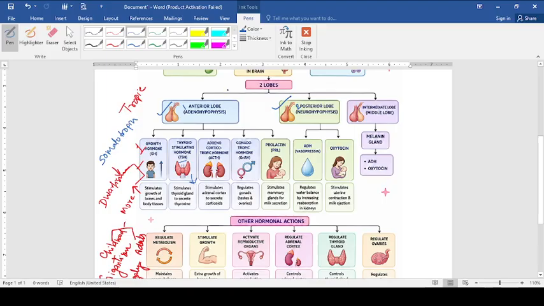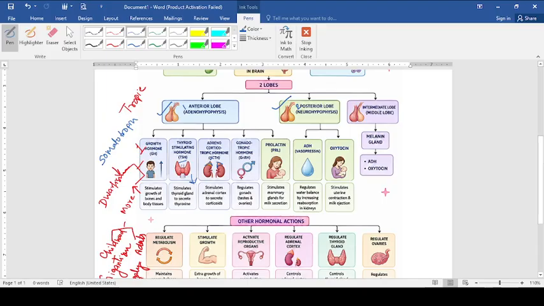Next, we are having ACTH. ACTH full form could be asked from you in the examination. Adrenocorticotropic hormone. Adrenal gland is there, which is located. You can see this small yellowish gland, which is located at the top of the kidney. In pair, this is the adrenal gland.